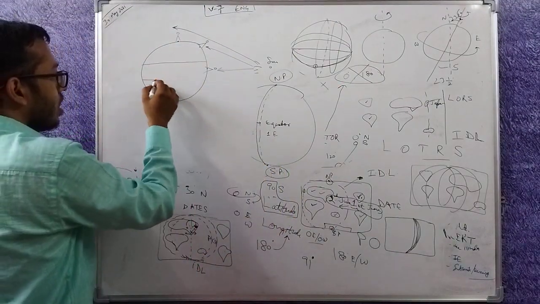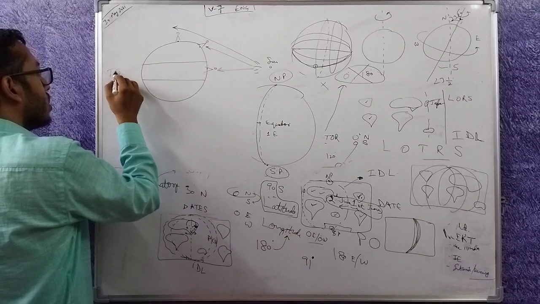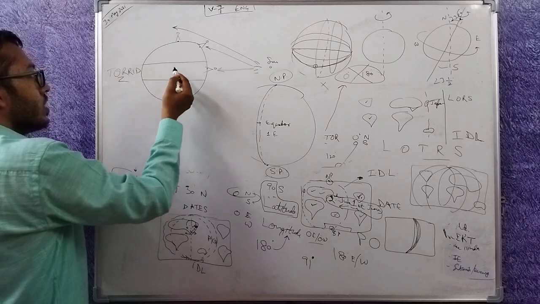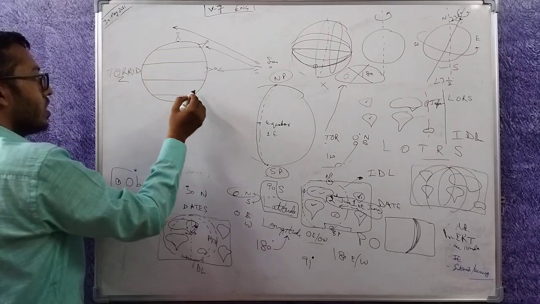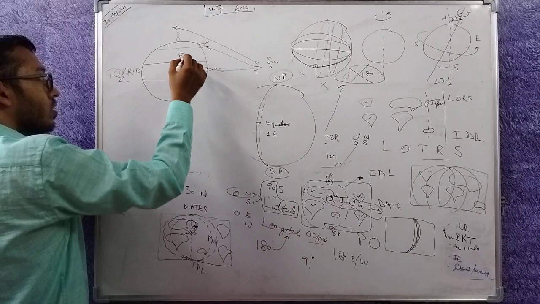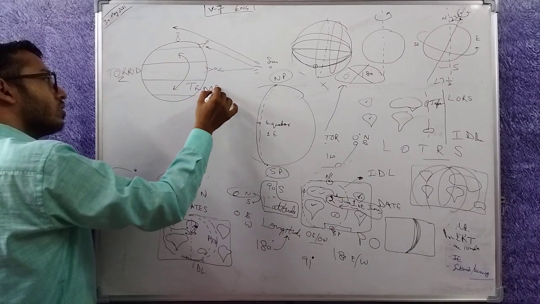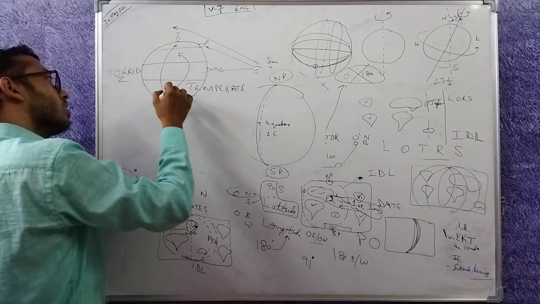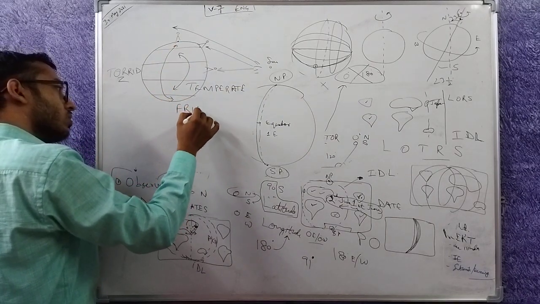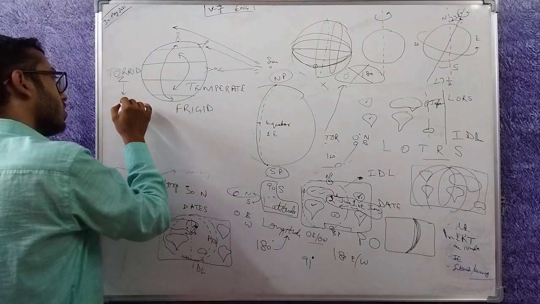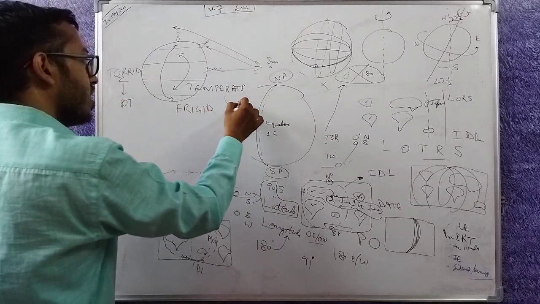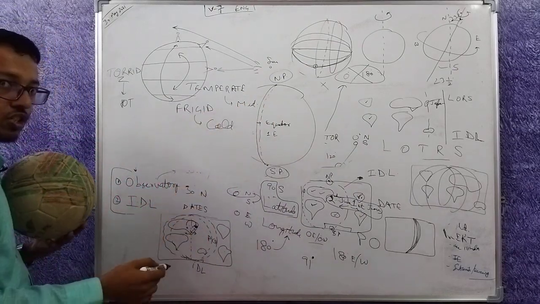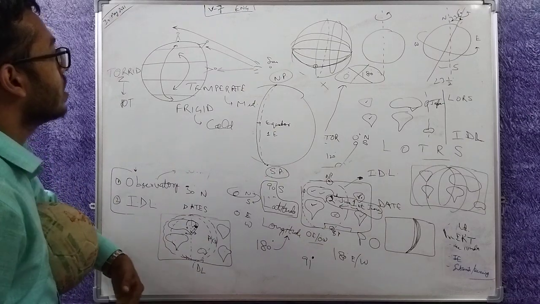So this area becomes the torrid zone. This area becomes temperate zone, and this area becomes frigid zone. Torrid means hot, temperate means medium, frigid means cold, like the term fridge, refrigerator in our homes.